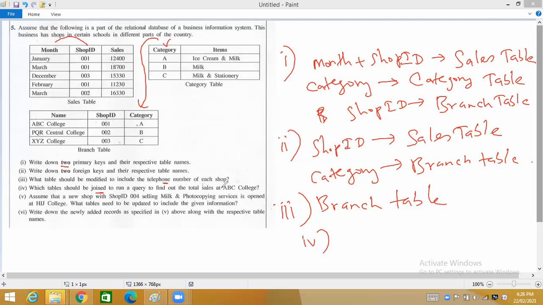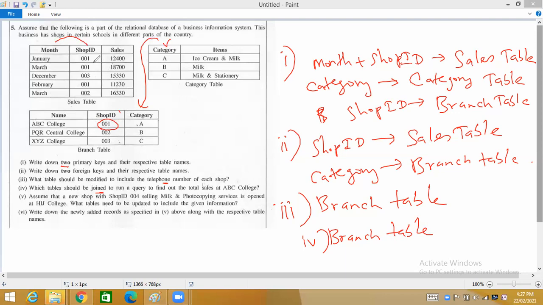Okay, total sales at ABC College. Where is this ABC College? It is there in the branch table. So you need the branch table. Then next, by looking at the branch table, you can get the ID of the ABC College. ABC College's ID is 1001. Now you can go to the sales table.